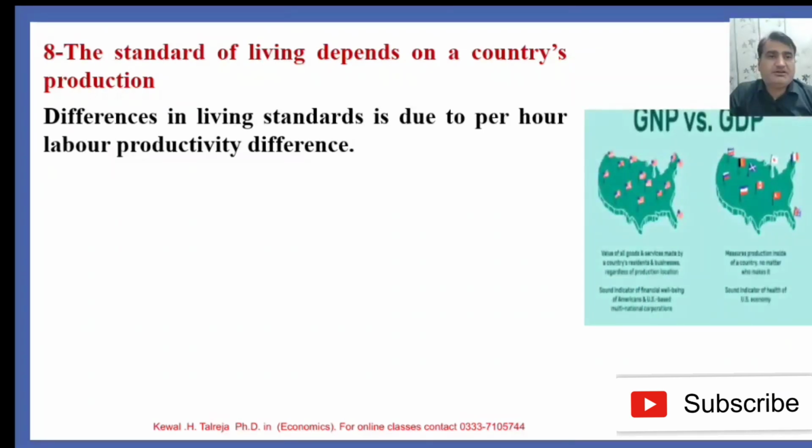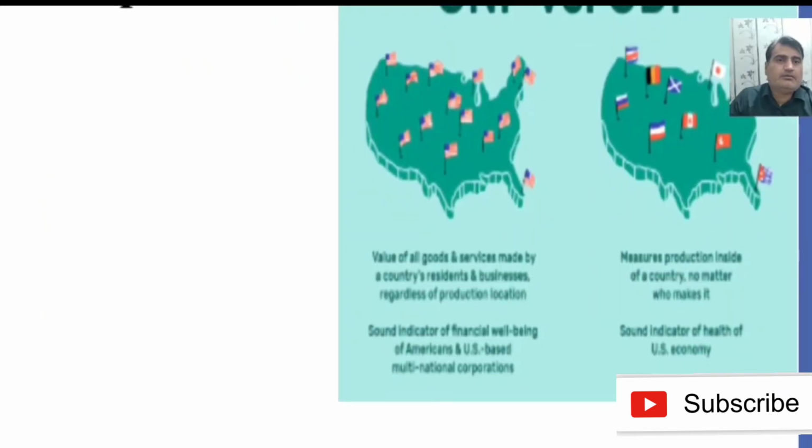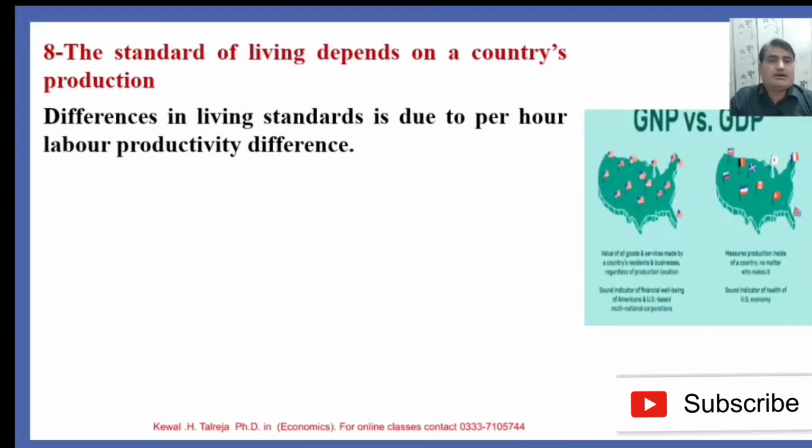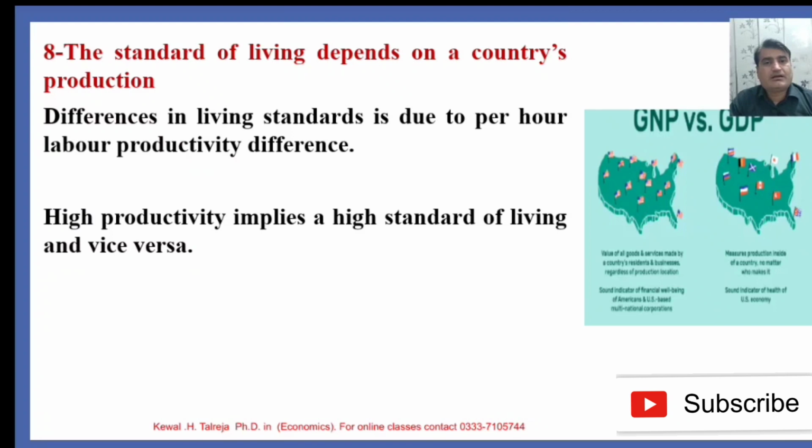So, the GDP and GNP differences. What is the GDP? The GDP is the money value of all finished goods and services produced by a country during a period of one year by the resources located in the country, irrespective of the ownership of those resources. So as the country produces more, the country's GDP will rise. High productivity implies a high standard of living and low productivity implies a low standard of living.